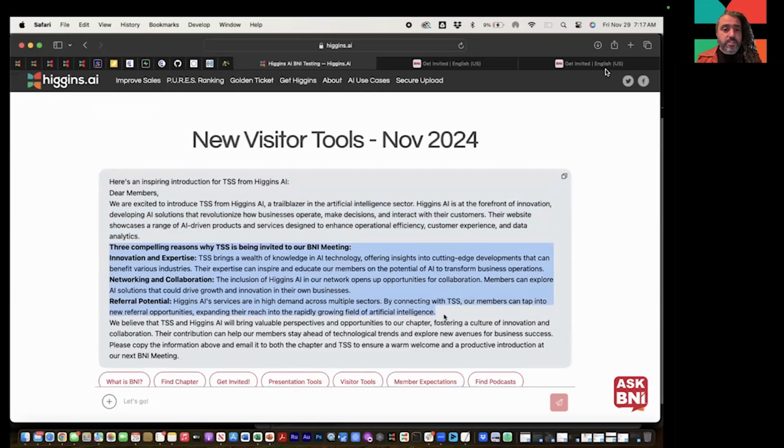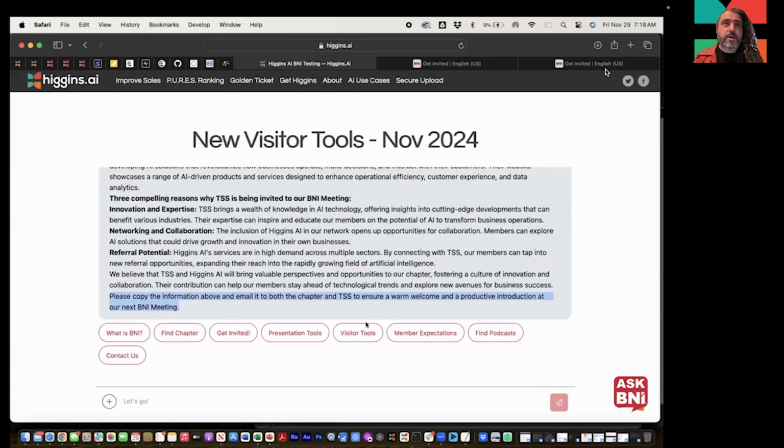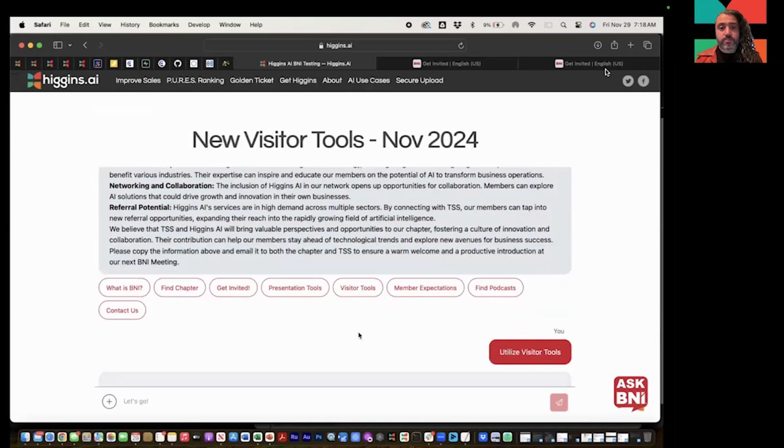So innovation and expertise. They bring a wealth of knowledge in AI technology and networking. The inclusion of Higgins AI network opens up opportunities for collaboration and referrals, and they're a great referral partner. And then we believe that they'll bring valuable perspectives to our business success. Now you copy this and email it out to not only the invitee, but also your BNI team. This will make that visitor very excited and they'll want to come in because they feel like, wow, this is a huge deal to be in this team. I got really lucky to be invited to this chapter.